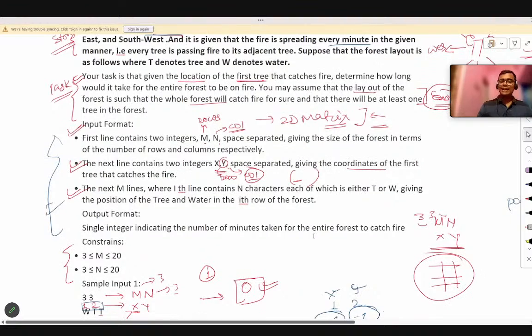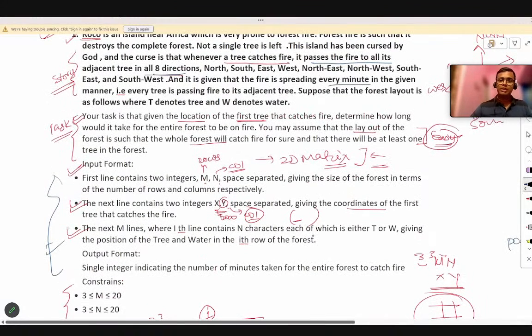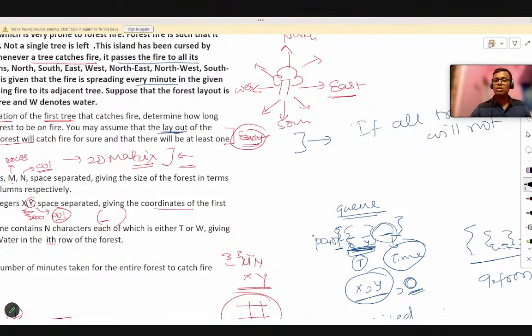Instead of the current condition, which says you have to assume that all trees will always burn out, let's assume a condition: if all trees will not burn out, in any case, then return -1. I am just improvising this question with you.